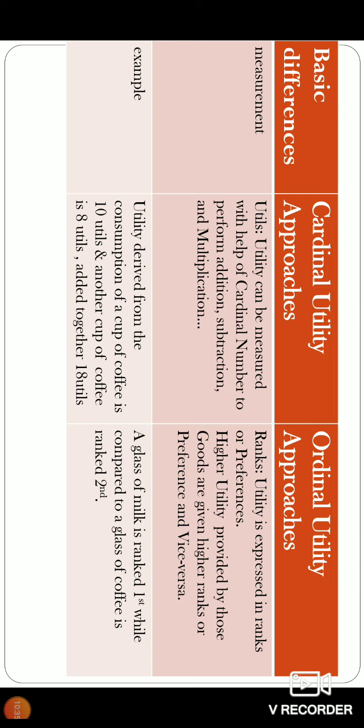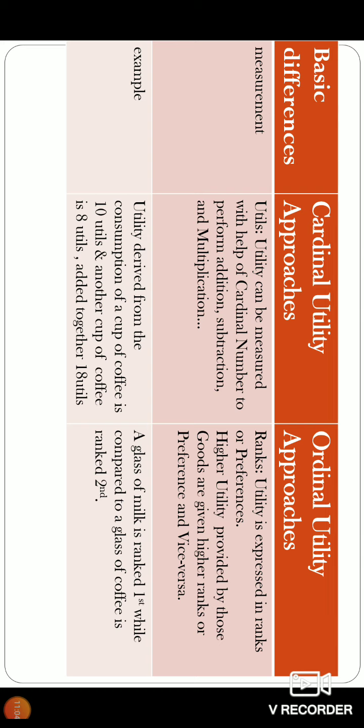Whereas in the ordinal utility approach, the same example is taken a little differently. A glass of milk is ranked first, while a glass of coffee is ranked second. Coffee is second rank because it provides lesser utility, and the glass of milk is first rank because it provides higher utility.